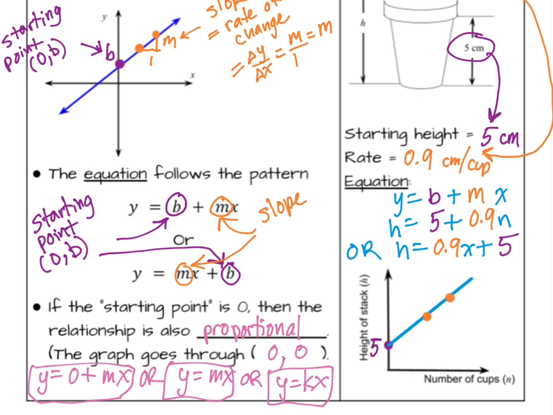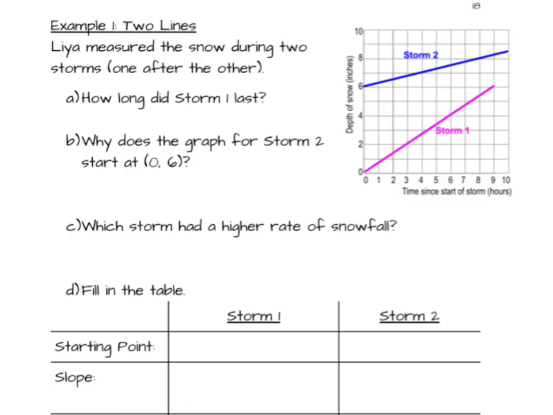And then I'm going to show the slope by choosing 2 points. And I know that this triangle is going to show that every time I add 1 cup, the height is going to go up 0.9 centimeters. All right. Let's go to the next page.